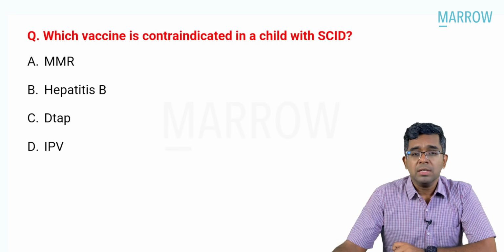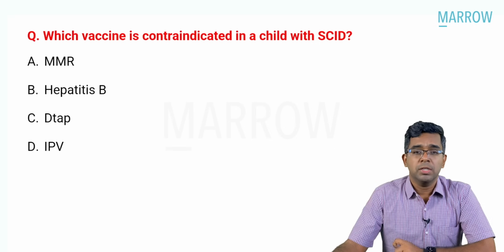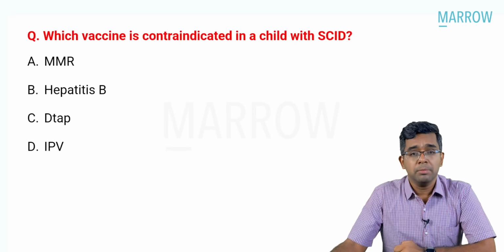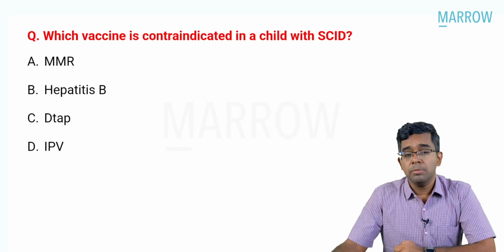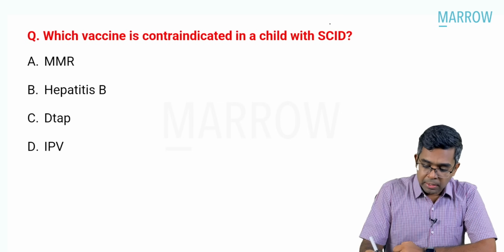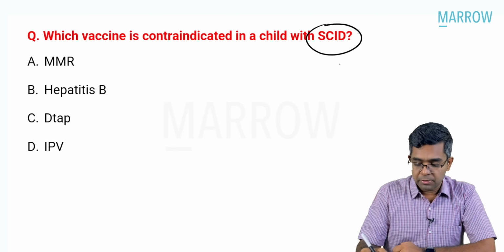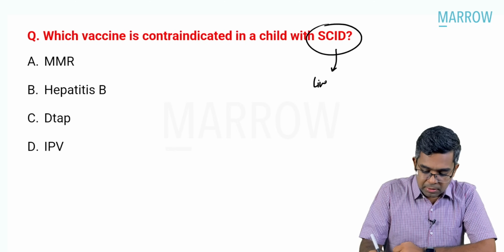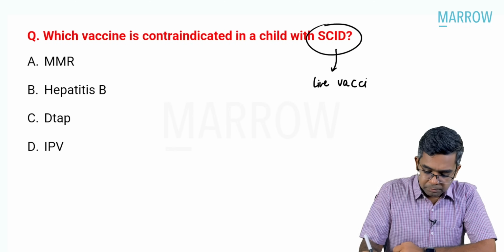What does SCID stand for? Severe combined immunodeficiency. We know that it's one of the most severe forms of primary immunodeficiency, characterized by immunodeficiency in both T cells and B cells. And always remember, in combined immunodeficiencies or severe immunodeficiencies, live vaccines are contraindicated.